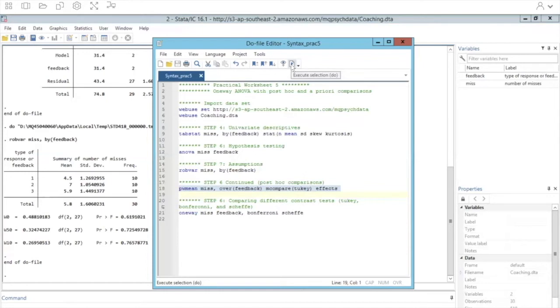Now, importantly, this is what's called a post-estimation command. So just like with assessing residuals in regression, you can't do this command until you've actually fit the model. If you try to run this command before you fit your ANOVA model, I don't think it'll work for you.